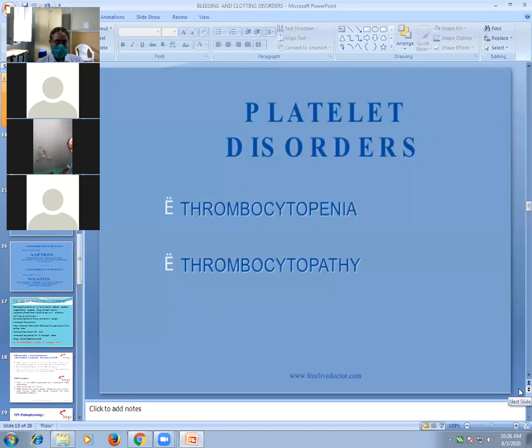Now platelet disorders. Bleeding disorders mainly include platelet disorders. Platelet disorders include either a decreased number of platelets, called thrombocytopenia, meaning low platelet count, or thrombocytopathy, which is impaired functioning of platelets. The platelet count is adequate, but platelets are not functionally effective. There is some genetic problem or enzyme defect, whatever. They are not able to do their function properly. That is called thrombocytopathy. So decreased count is thrombocytopenia, and impaired functioning is thrombocytopathy.